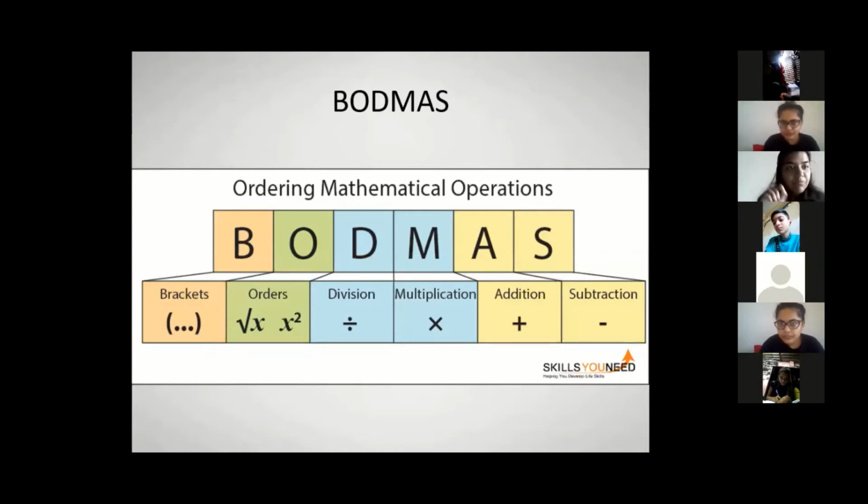Okay. What happens if there is a bracket? Suppose in a problem we have a bracket, right? Then we will solve whatever is in that bracket. So if the bracket has addition first, then even if it is DMAS, we will do B first. BODMAS. Yeah. Has everybody taken this down? Has everybody taken BODMAS and written what each letter stands for?